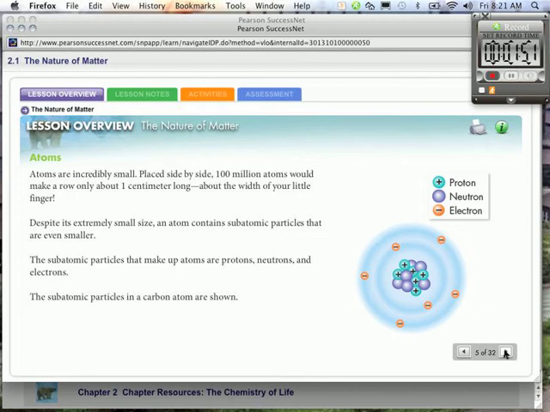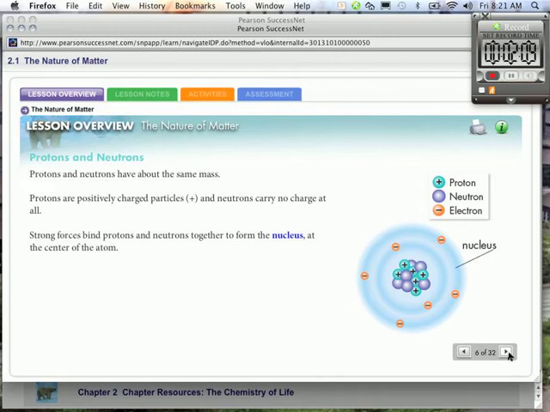The subatomic particles that make up atoms are protons, neutrons, and electrons. The subatomic particles in a carbon atom are shown. So this is the diagram of a carbon atom. This is in your book, and you can see some are positive, some have no charge, and some are negative. That's as easy as that.